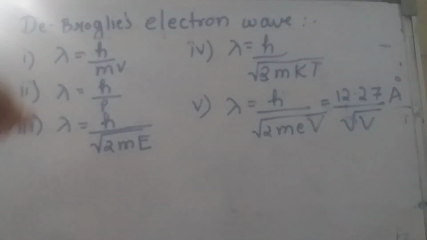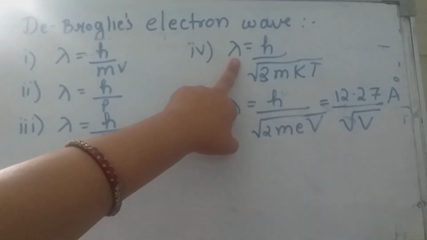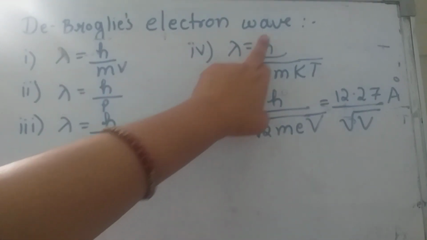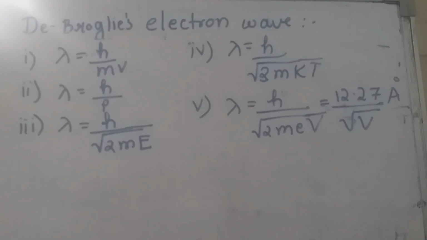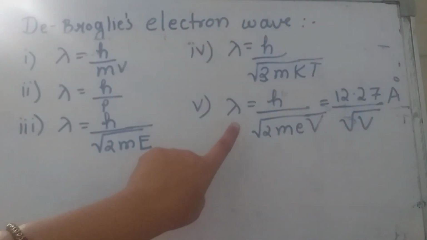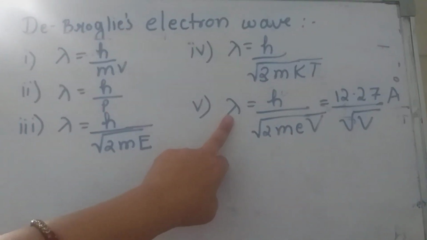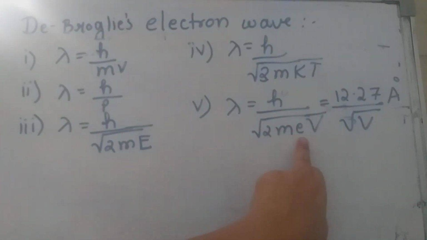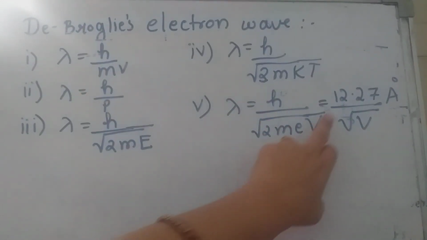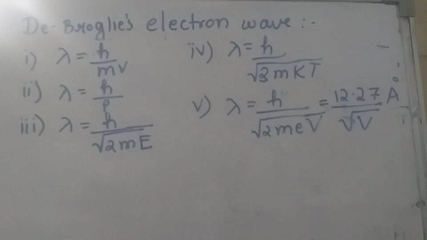If we consider the particle at thermal equilibrium, that is at constant temperature, then wavelength of matter wave lambda can be written as h upon under root of 3mkT, where k is the Boltzmann constant and T is the constant temperature. If we consider the particle as an electron, and if it is accelerated by a potential difference of V volt, then wavelength of matter wave is given as lambda is equal to h upon under root of 2meV. By putting the value of all the constants, I get the final equation 12.27 upon under root of V Angstrom unit.